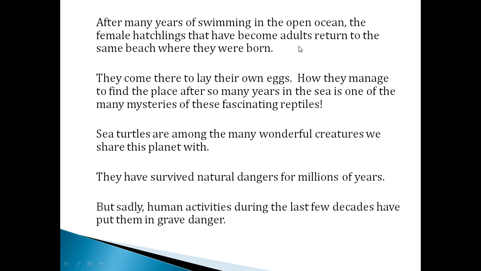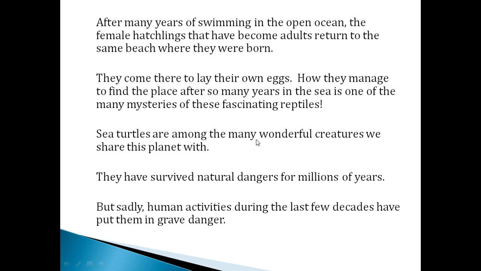After they become adults, after they escape from the people and the predators, they move to the land to lay their own eggs. How they manage to find the place after so many years in the sea is one of the many mysteries of these fascinating reptiles, isn't it? Yes, definitely we have to say so. After many problems faced by the sea turtle, it becomes an adult, and it is great, fascinating and even mysterious. They come there to lay their own eggs.